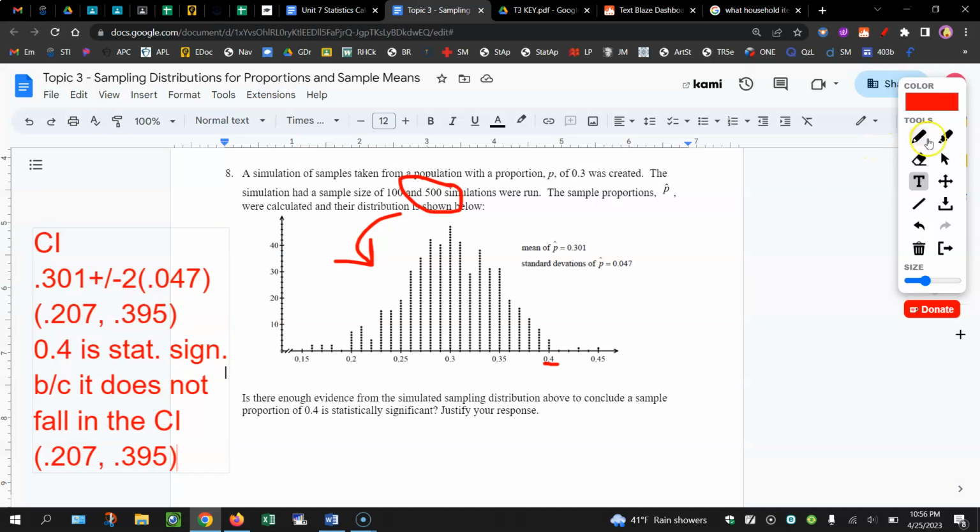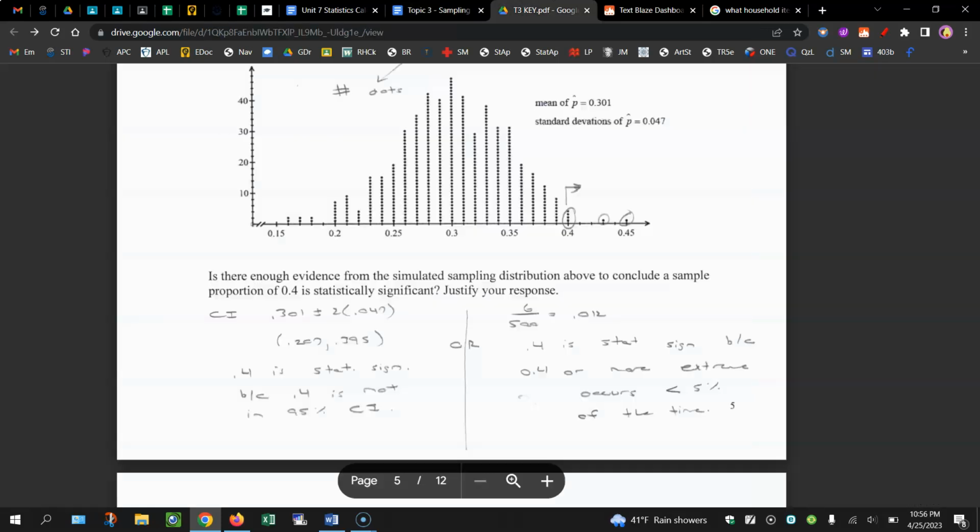If we were to tackle the 5% rule, now we're looking at all the values of 0.4 or higher. If I again take the highlighter tool here, we're looking at these dots, and we've got a couple dots here. So we're looking at 1, 2, 3, 4, 5, 6 dots total out of the 500 simulations. So 6 out of 500 is 1.2%. Let me double check my math on that. Yep, 1.2%.